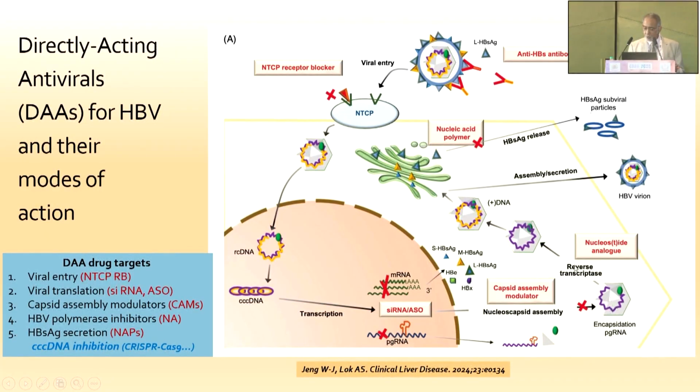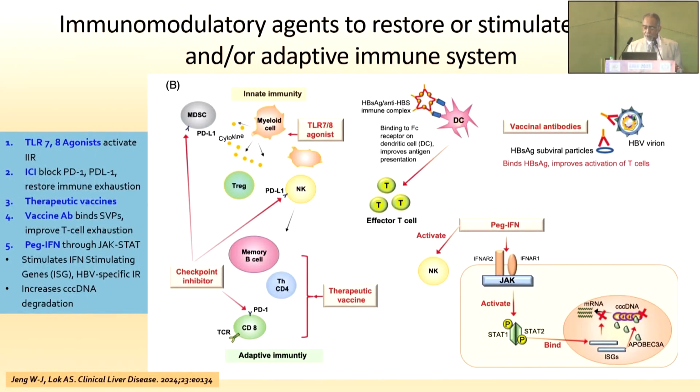The major molecule we use is the reverse transcriptase inhibitors, which prevents the RNA from forming negative strand DNA and positive strand DNA. And the assembly of this into intact virions and subviral particles and their secretion is blocked by the NAPs. Immunomodulatory agents will act on the innate immune response and have numerous downstream effects.